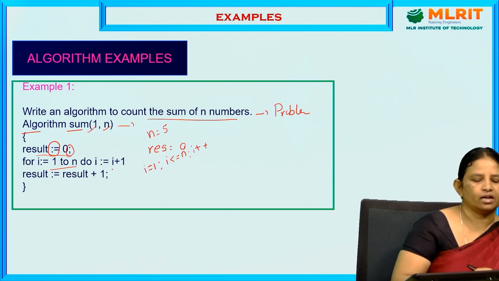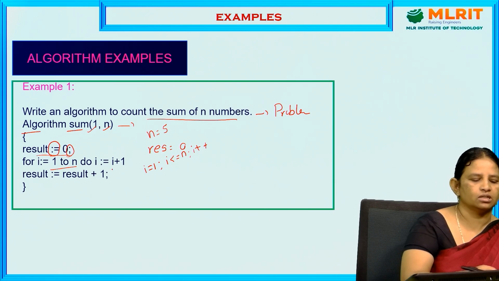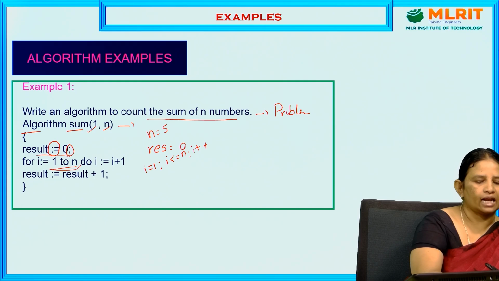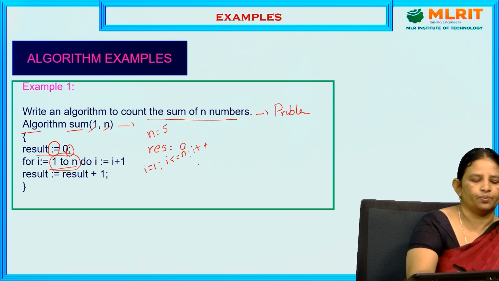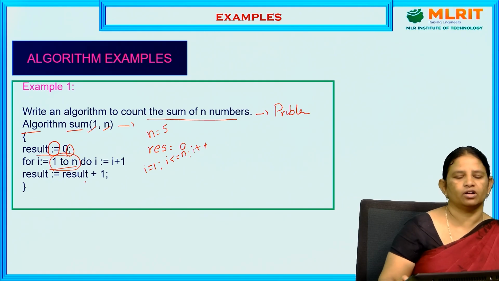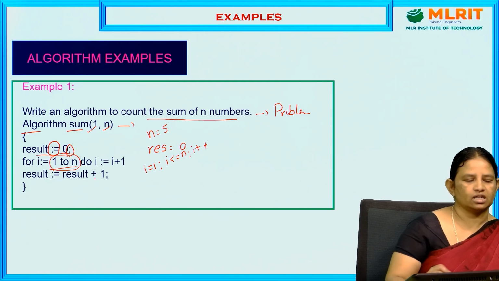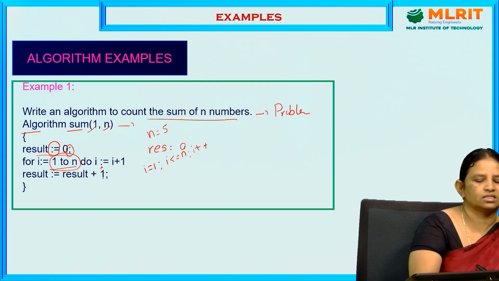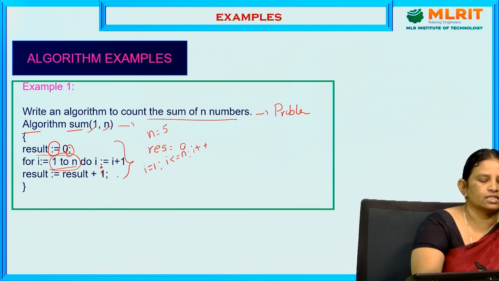So what we are going to do is calculate from 1 to n numbers. If the condition is true, then calculate result equal to result plus i. That is the i value here. Like that, this loop is repeated. These are called the body of the statements.